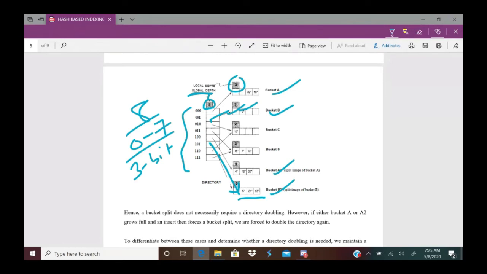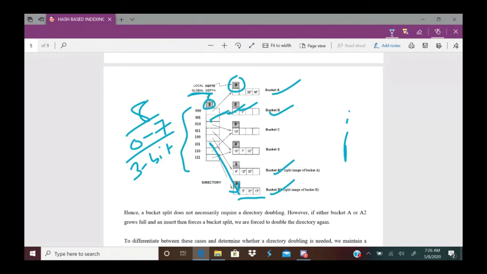Whenever local depth is less than the global depth, splitting does not cause any directory doubling. Here you see, what it actually indicates is that directory pointers are sufficient to split a bucket if local depth is less than the global depth.